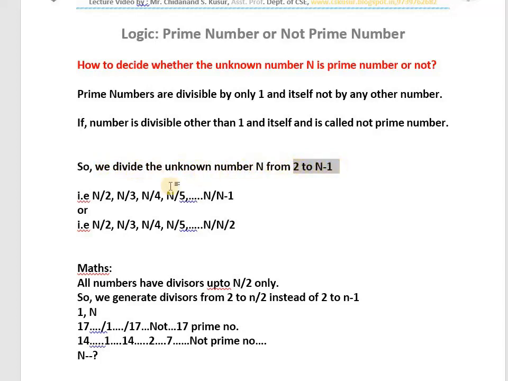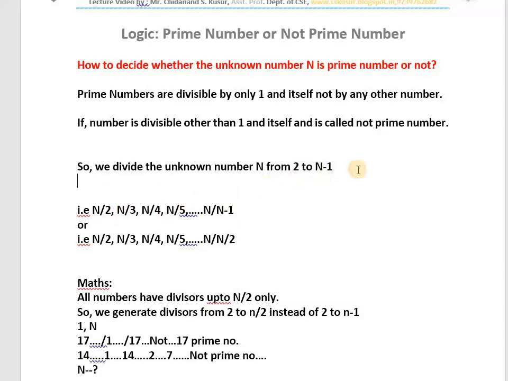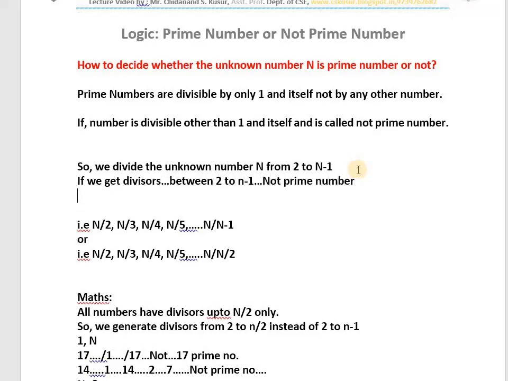We check whether it is divisible by 2 or not, 3 or not, 4 or not. If we find any divisors between 2 to n minus 1, then that is not prime number. If we do not get any divisors between 2 to n minus 1, then that is prime number. This is the answer given by the candidate to the interviewer.